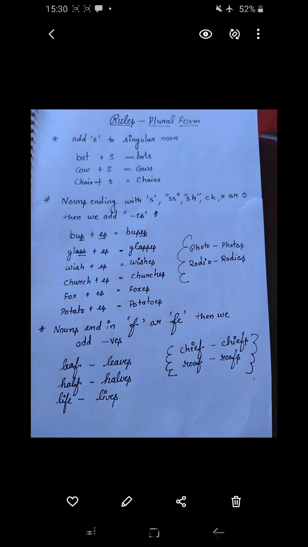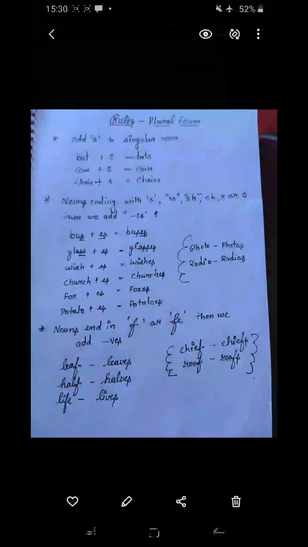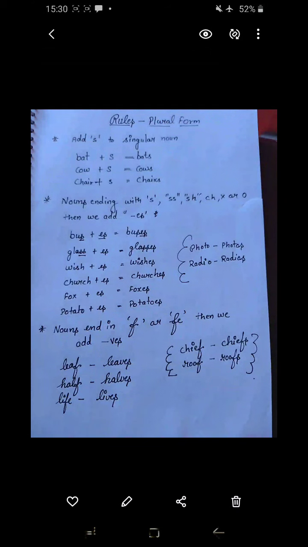Next are nouns ending with f or fe. How can we make them plural? In that case, we put ves at the end. For example, leaf. Leaf ends with f, so we make it leaves by removing f and adding ves.